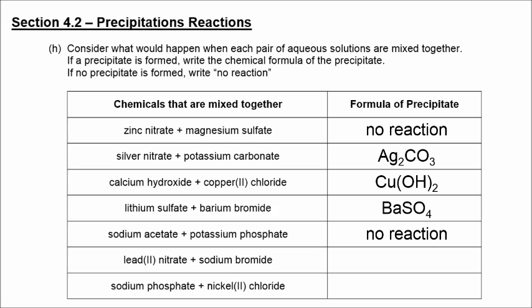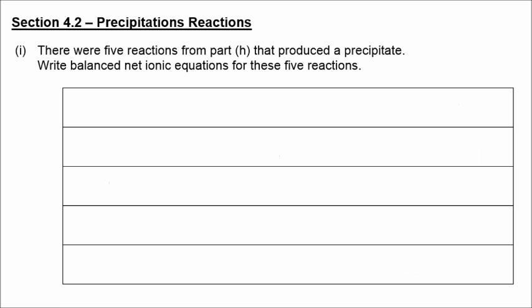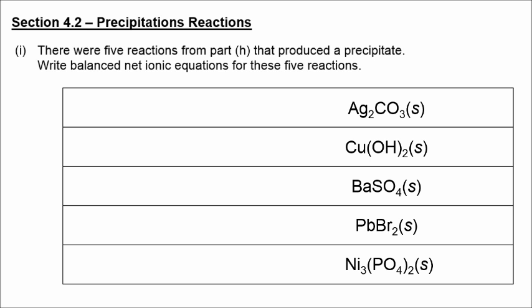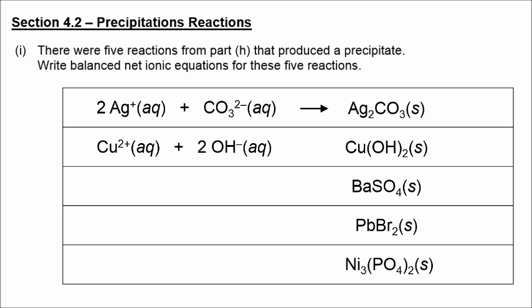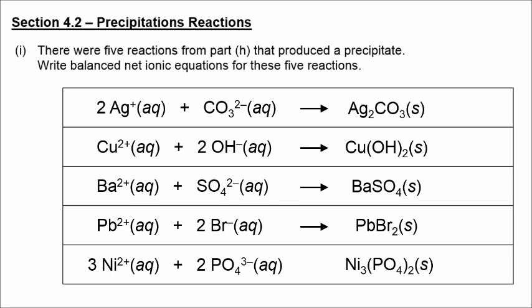Lead bromide and sodium nitrate are produced. The precipitate is lead bromide. And then sodium chloride and nickel phosphate are produced. The precipitate is nickel phosphate. Now that we know the 5 reactions that produced precipitates, we have to write the net-ionic equation. So with these 5 substances listed on the right side of the arrow, what goes on the left side of the arrow are the ions that come together to form that precipitate. And notice that in some cases I have to balance the equation by putting coefficients in front of the particular ions.